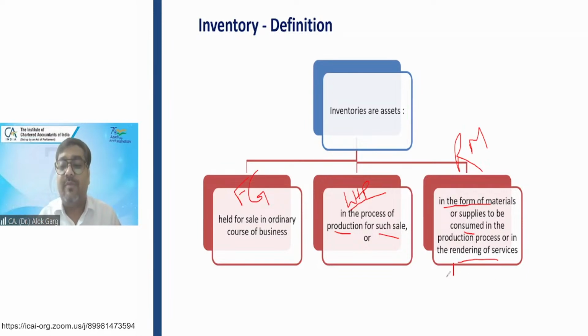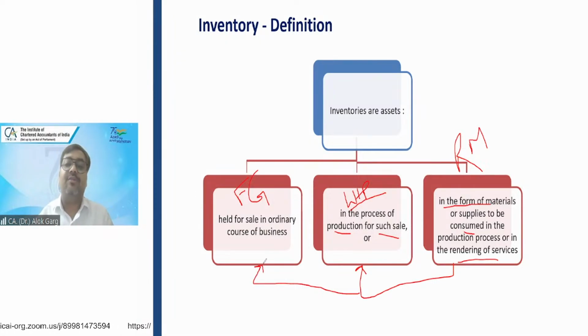So after raw material, when Maruti is processing the labor, some material, consumables, that stage is known as work in progress. And when the car becomes ready and it is ready for sale in the ordinary course of business, it will be classified as finished goods, right? So this standard includes finished goods, work in progress, and raw material.